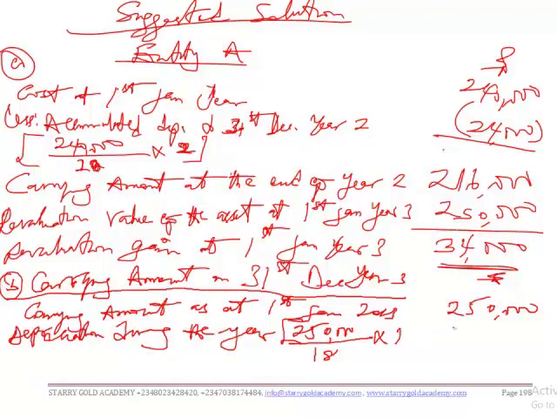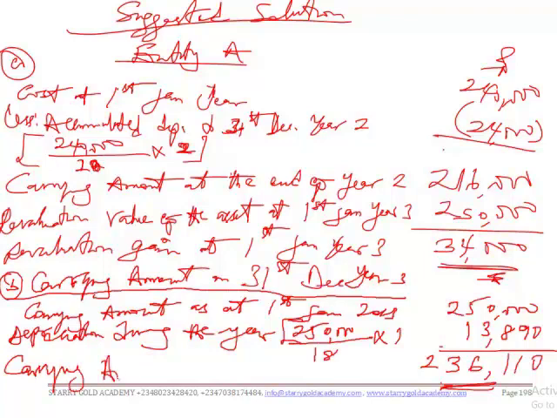Okay, so that you have what? You have 13,888, approximately 13,890. So we have a balance of 236,110. So 236,110, these are our carrying amounts at the end of year 3. Are we together?